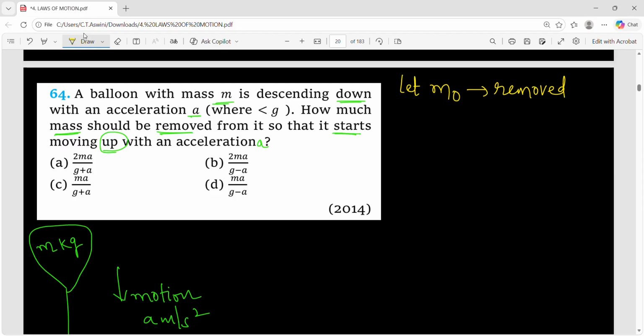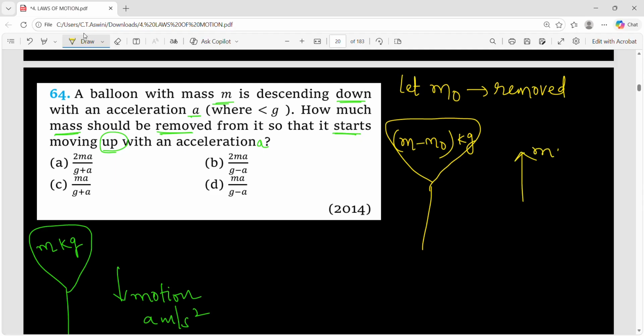So let us assume m naught removed. So what will be the mass remaining in the balloon now? It will be m minus m naught kg, right? And after removal of mass, this time the balloon is moving upward. So this is the direction of motion, and this time the acceleration is the same, a meter per second square. What is the question? You have to calculate this removed mass.